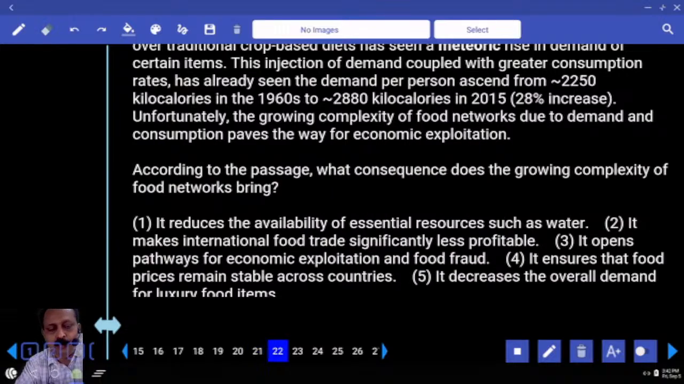According to the passage, what consequence does the growing complexity of food networks bring? Consequence, that is a key word. It reduces the availability of essential resources such as water? No. It makes international food trade significantly less profitable. It opens pathways for economic exploitation and food fraud. The passage is about that. Consequence. Have you got it? Next one.